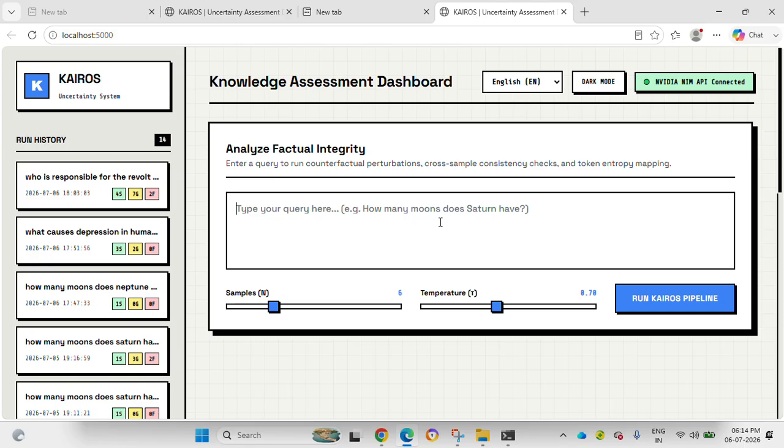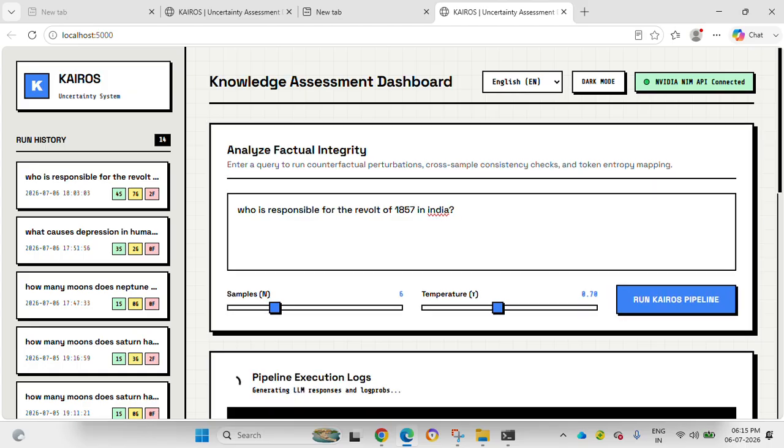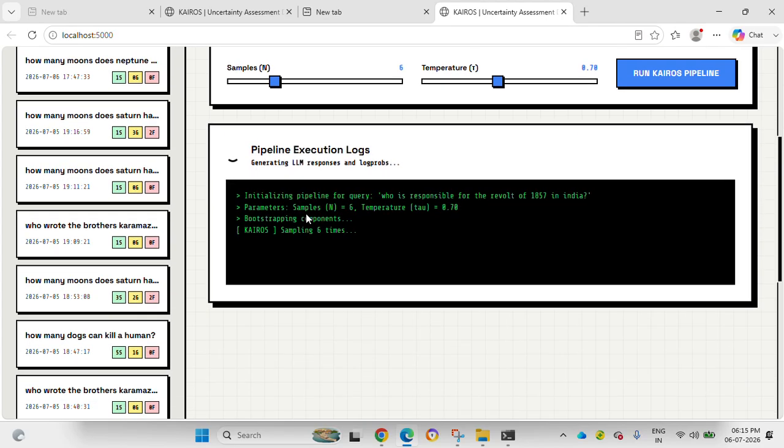I'll be asking it a very historical question: who is responsible for the revolt of 1857 in India? I'll run the KAIROS pipeline, and here you can see it is executing all the logs, and sampling, so it's going to take some time. I'll pause it and then show you the result directly.